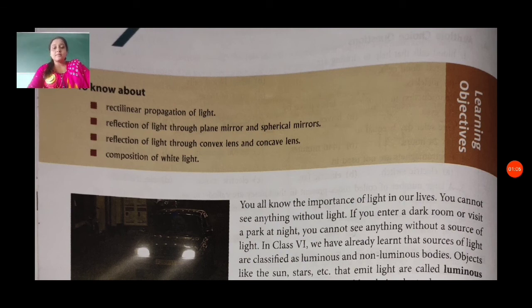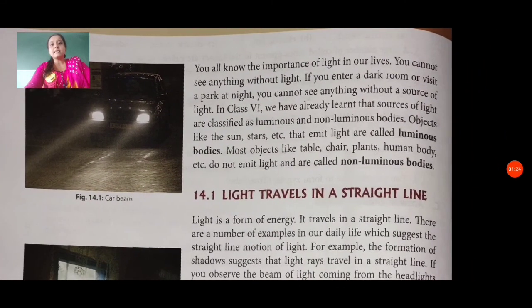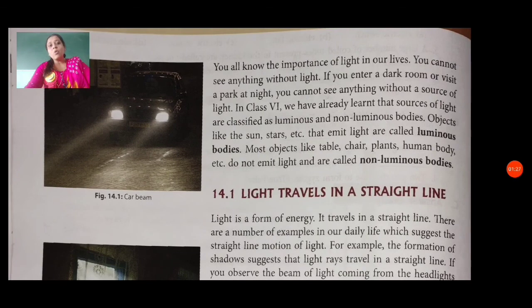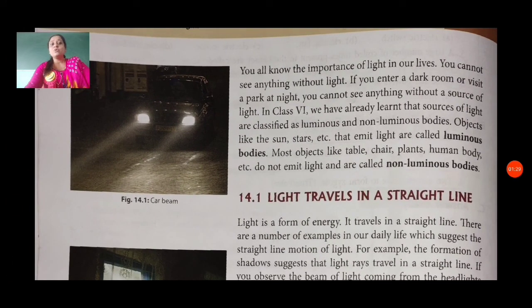In our previous standard, we have already learned about this topic of luminous and non-luminous objects, sources of light. Objects like the sun, stars, etc., that emit light are called luminous bodies. Most objects like table, chair, plants, human body, etc., do not emit light and are called non-luminous bodies. These are examples of both luminous and non-luminous bodies.